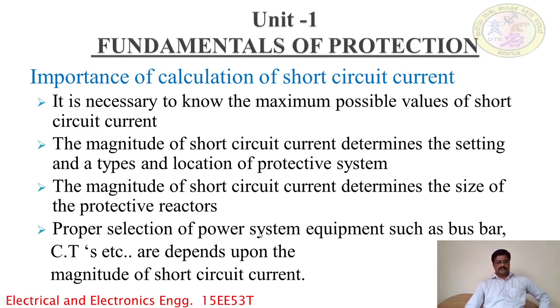First one, heavy current causes excessive heat, which sometimes results in an explosion. And second one, the short circuit forms an arc in the power system and causes damage to the power system elements. Next, third effect, stability of the power system is affected. And fourth one, damage to the other equipment connected in the power system.